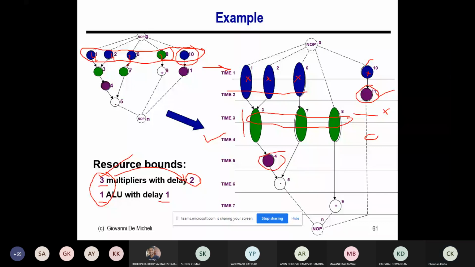and in time step 6 I do this, and this is here. So if I have 3 multipliers and 1 ALU, this will be the schedule. If you play with 2 ALUs, 2 multipliers, with delay 2 and 3, you will get a different solution. And since it's a tree, this is the optimal solution, right? But if it is not a tree, you might have a better solution than whatever this algorithm gives. Okay, with this I conclude today's class, and in the next class I will discuss list scheduling for MRLC, that is minimization of resources under latency constraints.